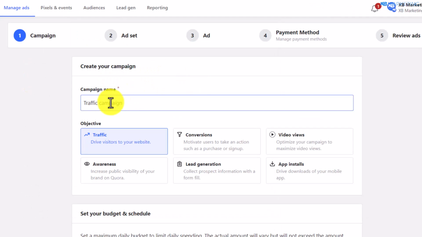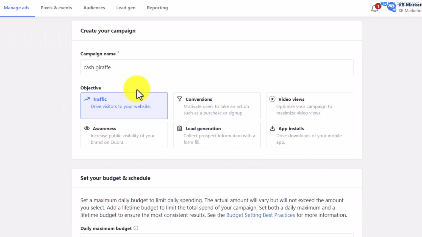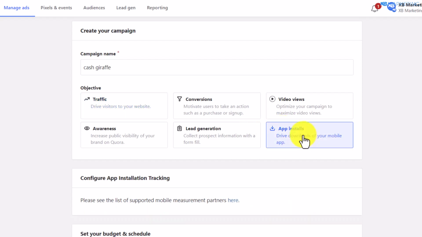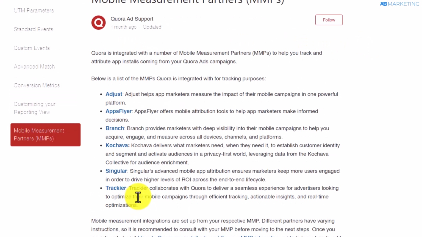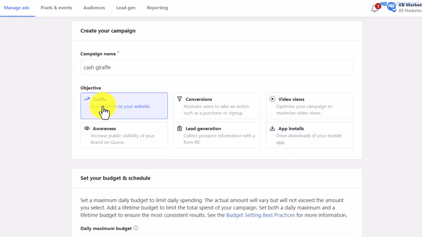All right, so once you come over to your account, you want to give your campaign a name, and now you want to select an objective that is suitable for that offer. All right, as you can see, we have several objectives right here, and now you can see we also have app install, but unfortunately we won't be able to use this app install objective, because if you click on this app objective, as you can see, Quora has specific partners that they allow to use this option. And now if I click on this here to see their partners, as you can see, these are their partners right here, which they allow to use to enable you track your installs. But this is not going to work for this campaign, so I recommend you stick to driving traffic.